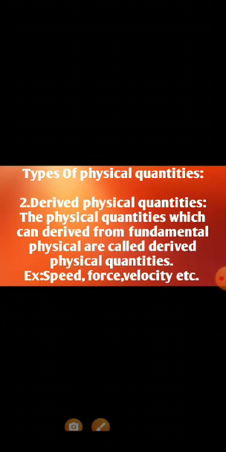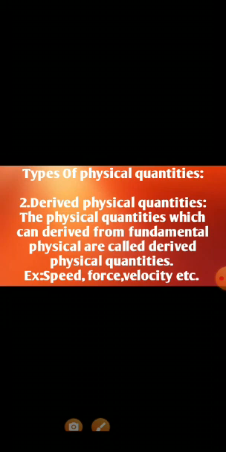Next one is the derived physical quantity. Derived physical quantities are those which can be derived from fundamental physical quantities. We already know that the fundamental physical quantities are length, mass, time.